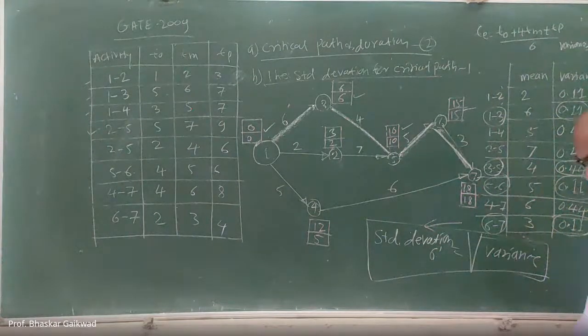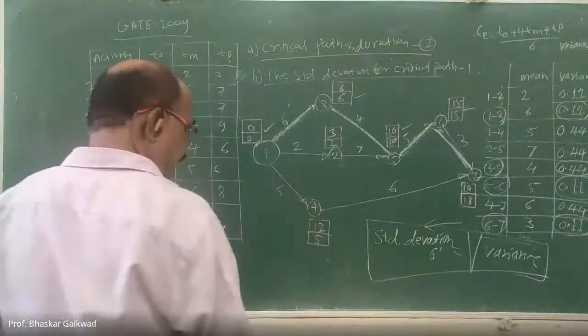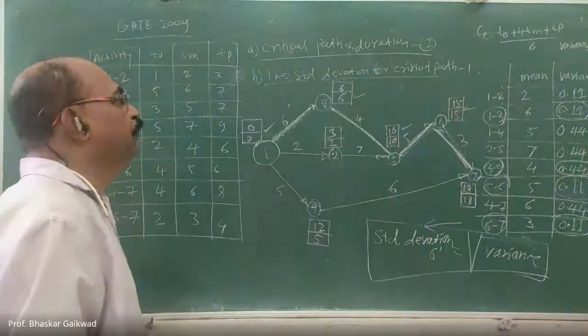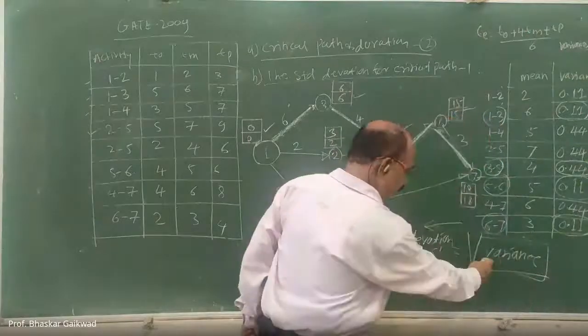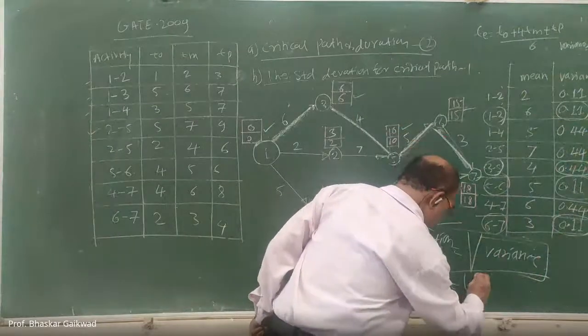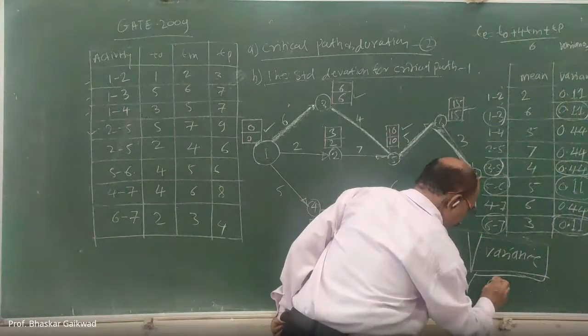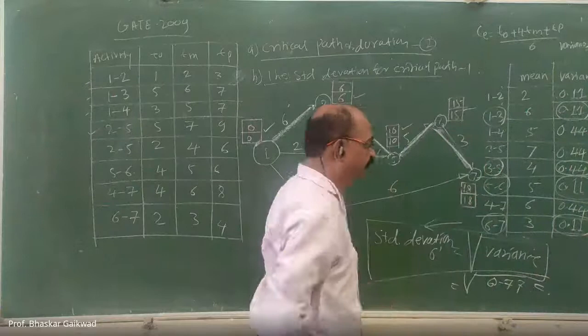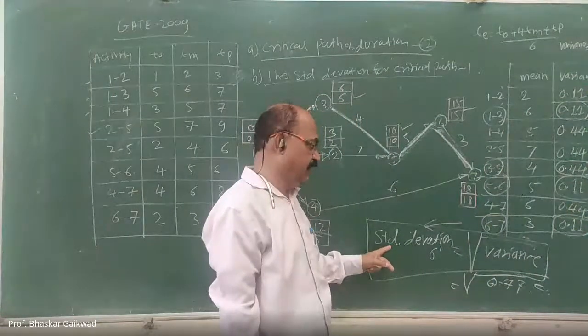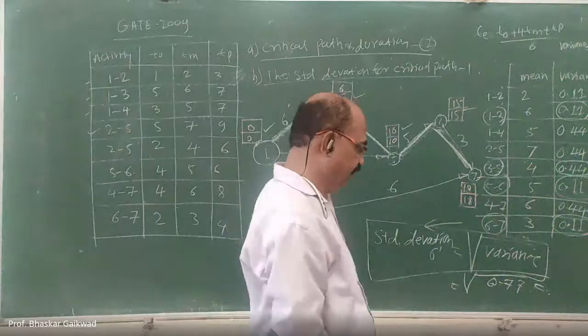So 0.77, is it correct? Hello? Yes, sir. Okay. Now the 0.77, this is the variance. Right side of the board is not visible. Now this variance you have to put in this formula. So what is the answer here? Root of 0.77, which is 0.88.